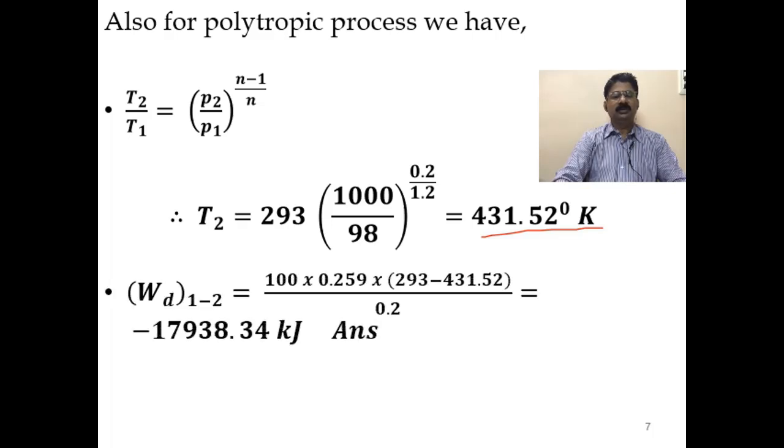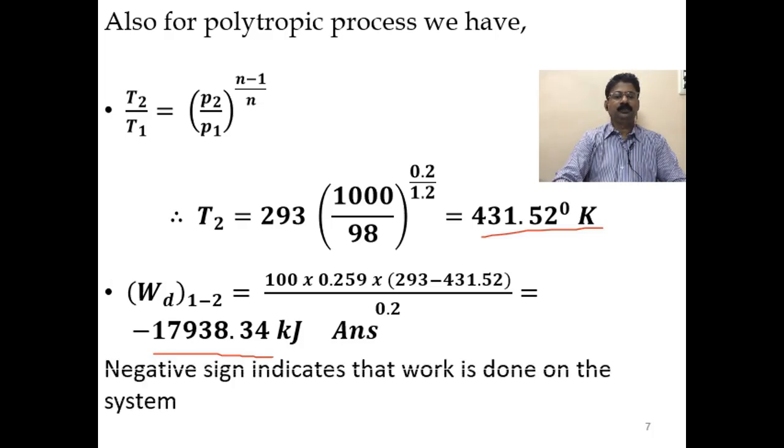Now substitute in the expression for work done. So you will get the work as minus 17938.34 kilojoules. Okay. So once again the negative sign indicates that work is done on the system.